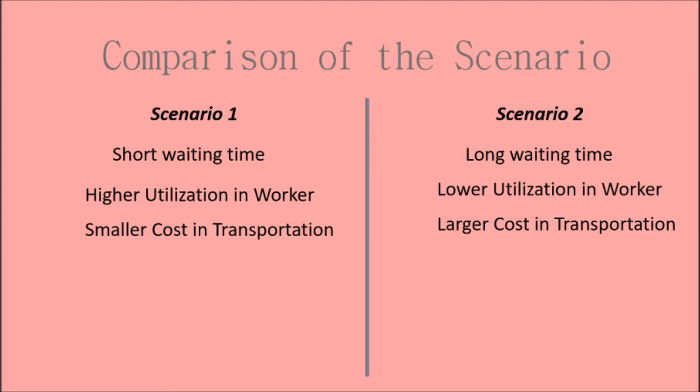Okay, so now we start to compare scenario 1 and 2. We can see that the first scenario has a shorter waiting time, higher utilization, and smaller cost in transportation. So we can conclude that scenario 1 is better than scenario 2 in the utilization, in the time, in the cost. Okay, let's move on to the next scenario.